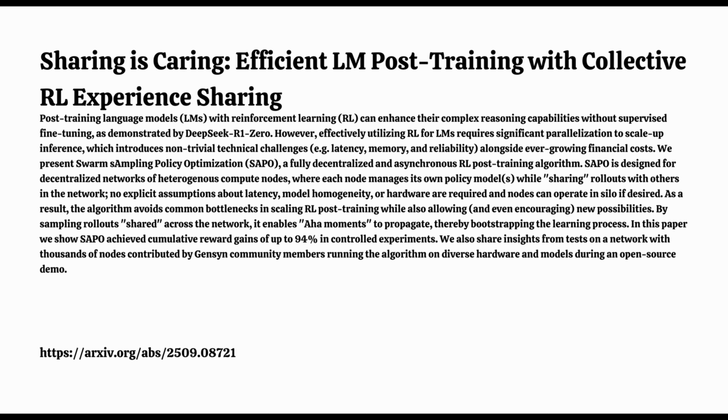Okay, and how did they vary the sharing part in these tests? They had a baseline with no sharing at all. Each model just used its own 8 rollouts. Then 3 SAPO setups, one where models used 6 of their own rollouts and sampled 2 from the swarm, another balanced at 4 local and 4 external, and one leaning heavily on sharing with 2 local and 6 external. Each agent tackled 8 tasks per round and generated 8 different attempts or completions for each task.